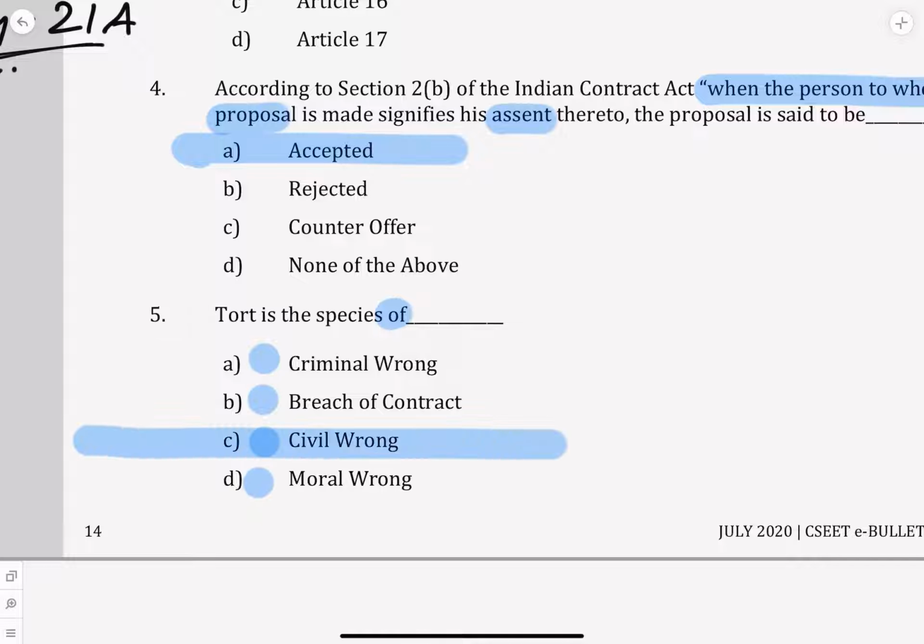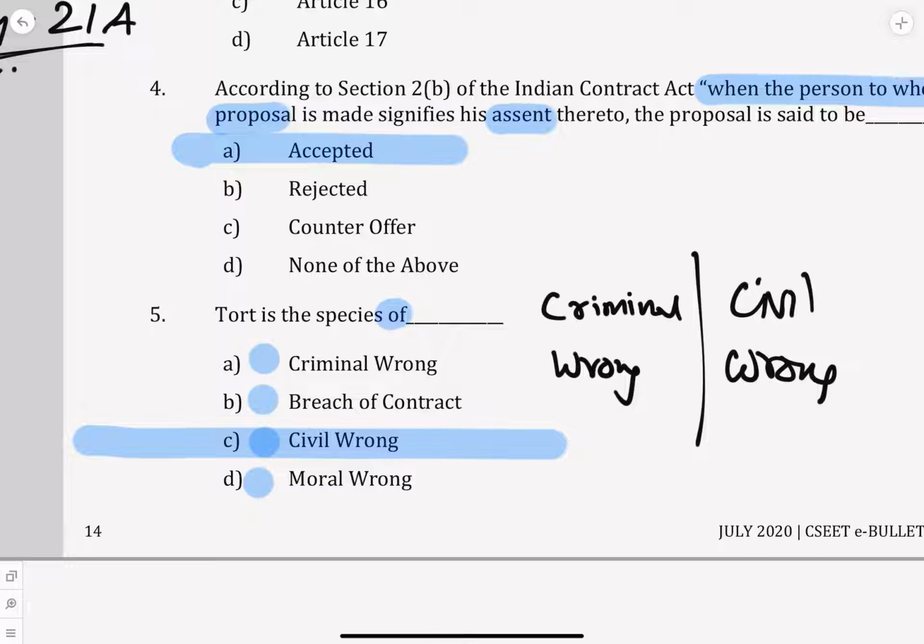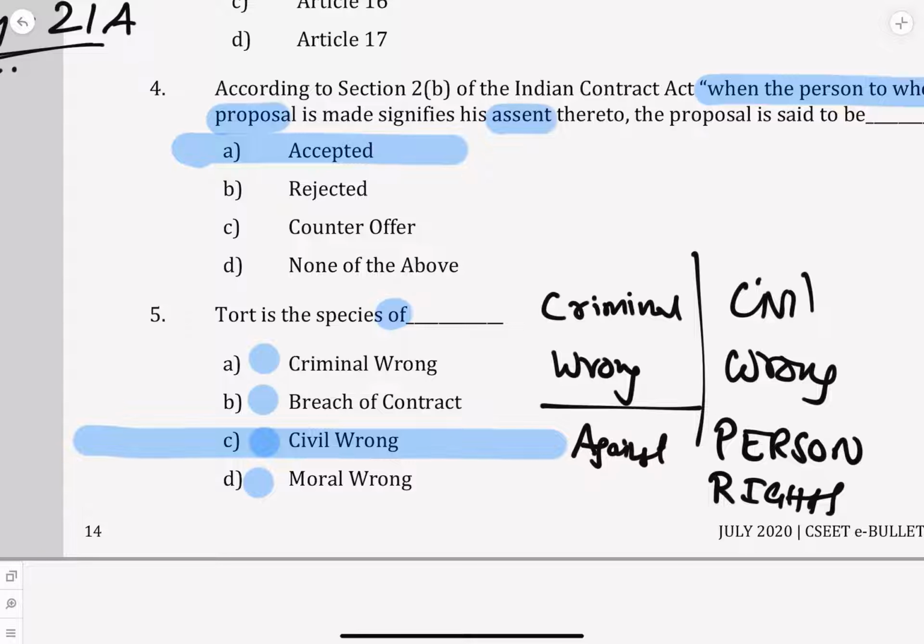Next, tort is a species of criminal wrong, breach of contract, civil wrong, moral wrong. We have told many times tort is a civil wrong. So what is a civil wrong? There are two things, criminal wrong and civil wrong. A civil wrong is against individual rights, against a person's rights. A criminal wrong, we always say, is against society.